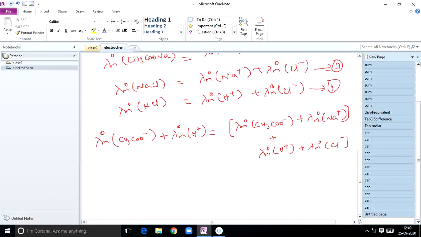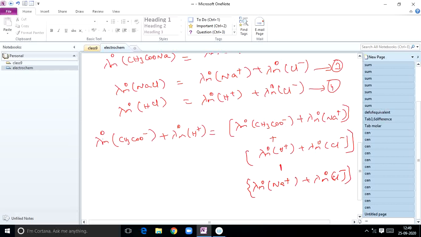So this is one set, minus, I am doing minus, remember, lambda m naught of Na plus plus lambda m naught of Cl minus.